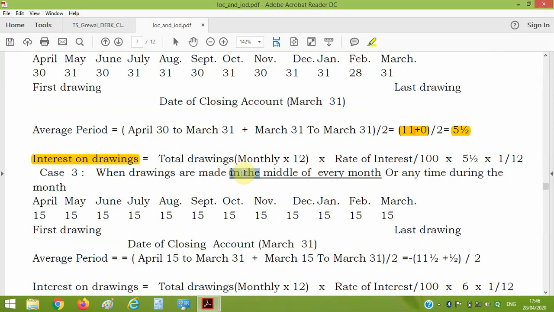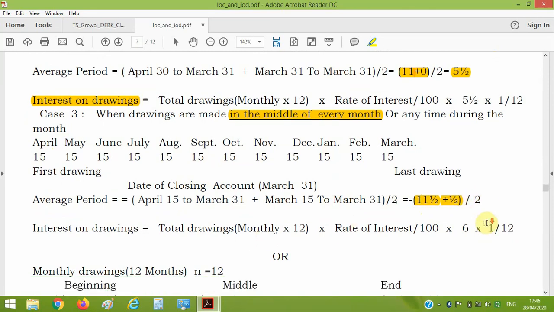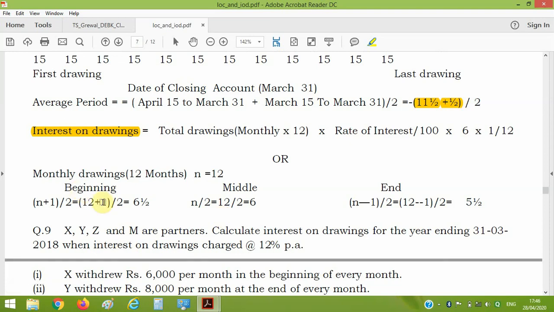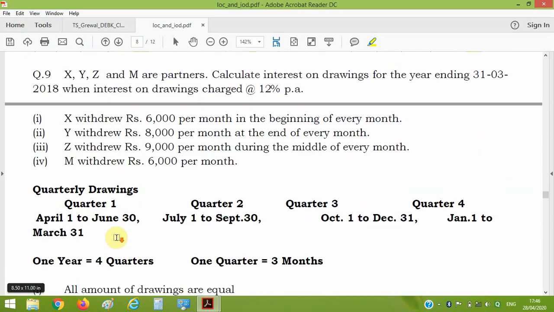If a partner is drawing in the middle of every month, then here the dates are given. For the first drawing it will be 11 and a half months, for the last it will be half a month. So 12 divided by 2, you will get the value 6. So this is the formula for interest on drawing. In summary, this is for the beginning, this for the middle, and this for the end. How will we compute the average time period? Here's a question. Try the question, and for any doubt, ask in the comment box.